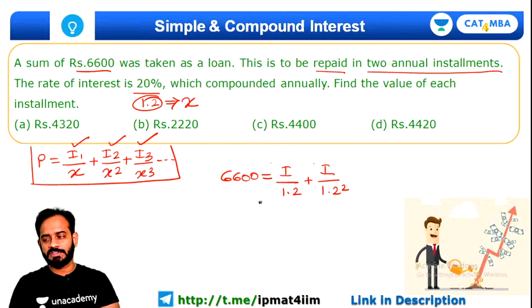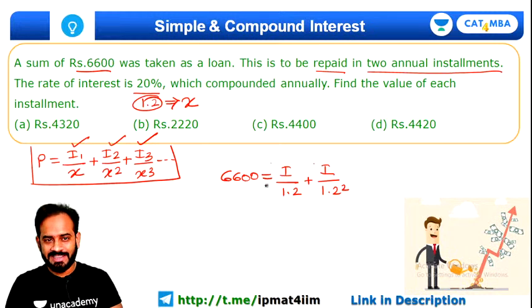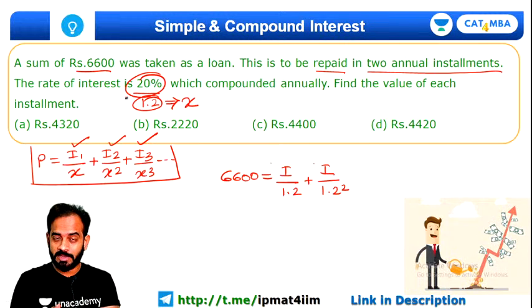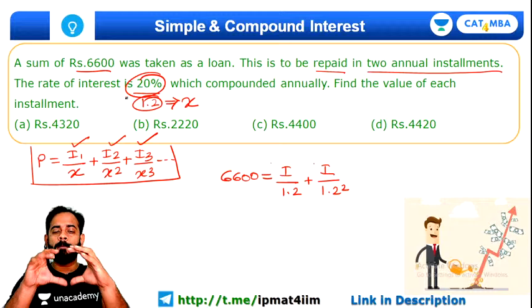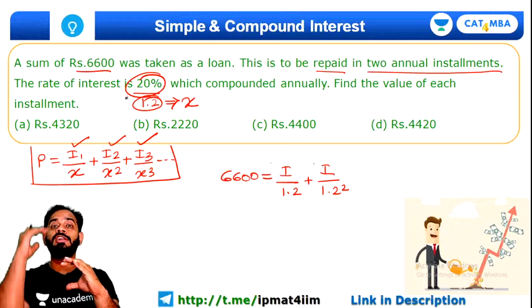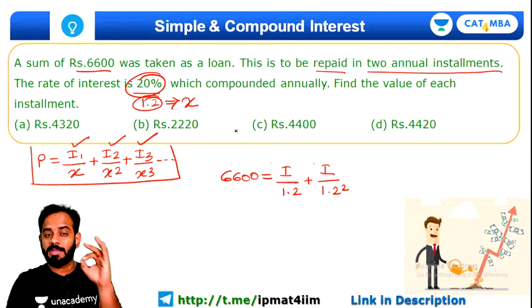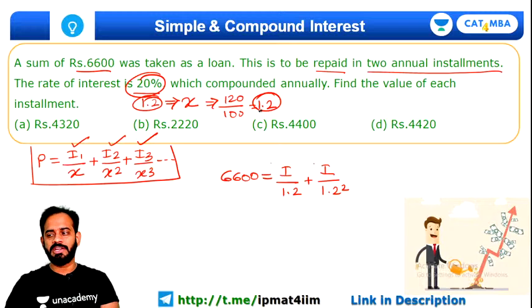How to calculate x? X is nothing but, since 20% is the rate of interest. Now whenever you have 20% rate of interest, it means above 100% you are going to add 20%, and for 20% it means 120%, right? So for 120% this factor will be nothing but 120 by 100. So in this way you can get this factor as 1.2. Is that clear?